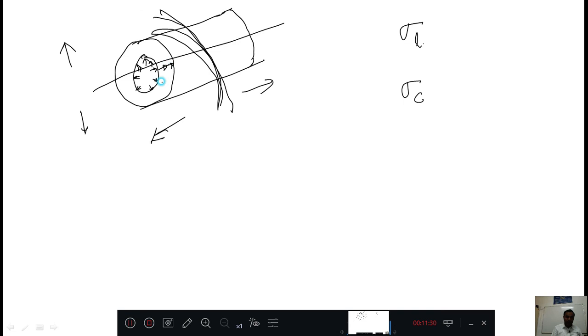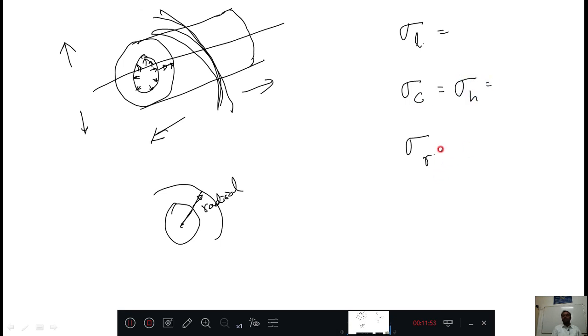This is the thickness, and from here, this direction is the radial direction. Therefore, another stress will be there, the radial stress. This is the longitudinal stress. This is the circumferential stress, also called hoop stress. And another one is the radial stress. These three types of stresses we generally see in any type of cylinder.